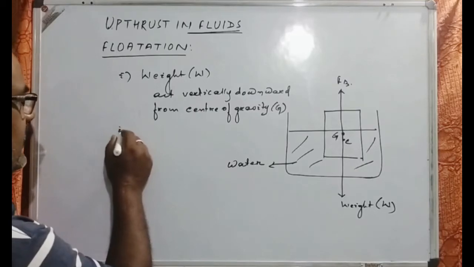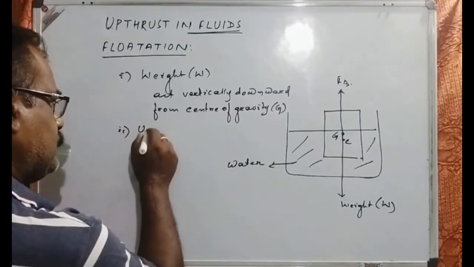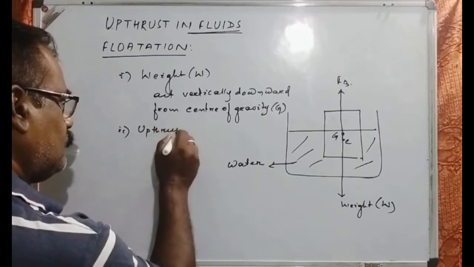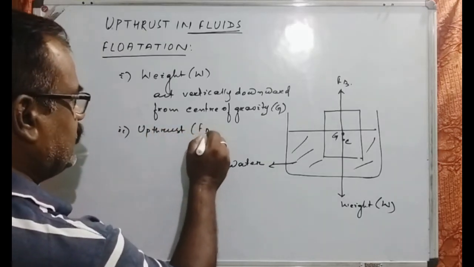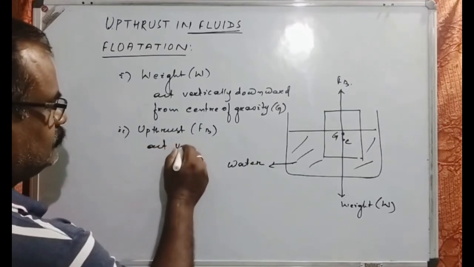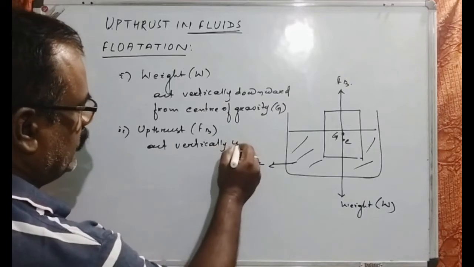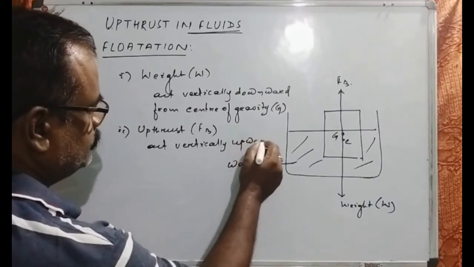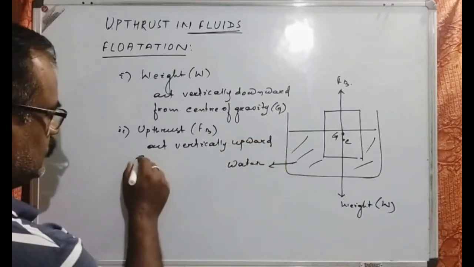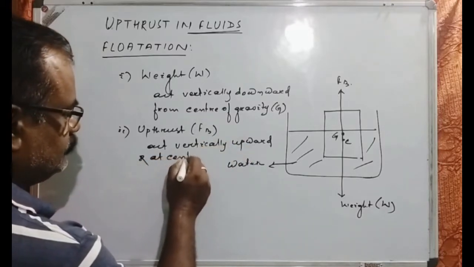And secondly, there is your buoyant force or upthrust, symbolized as FB, which acts vertically upward at the center of buoyancy.